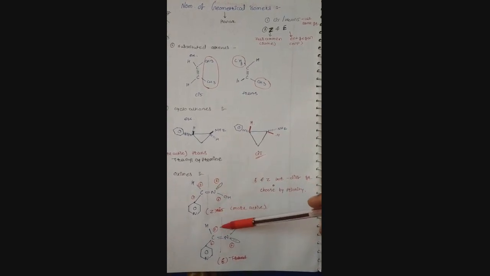Next example for the E and Z model. This is also a double bond compound, which exists as cis and trans, and Z and E. D and L isomers, and R and S isomers, are present in chiral compounds, and cis, trans and Z and E are present in double bond containing compounds.